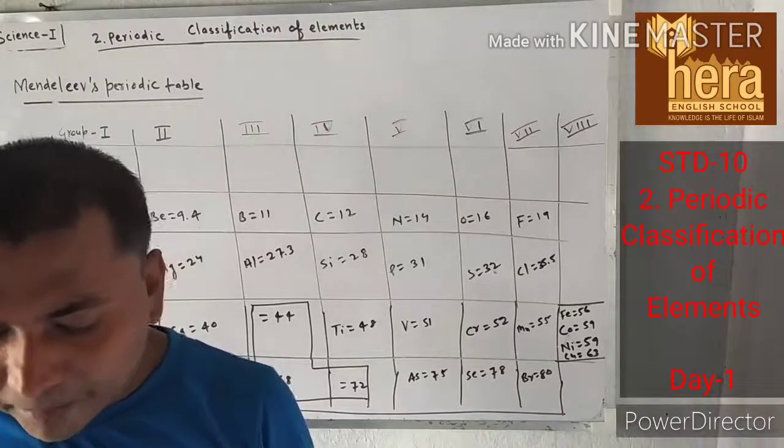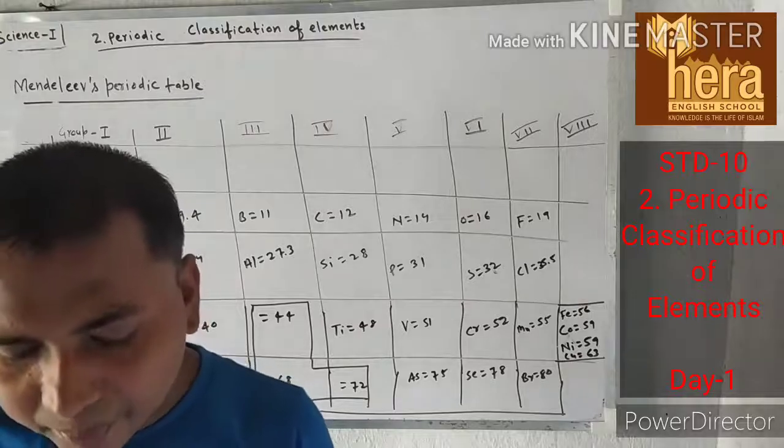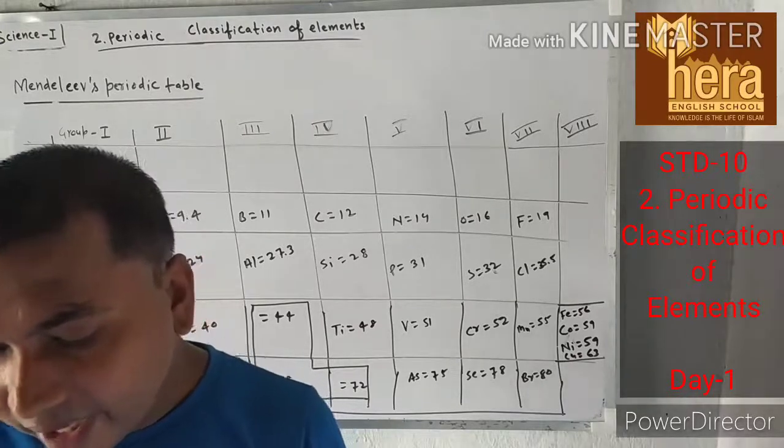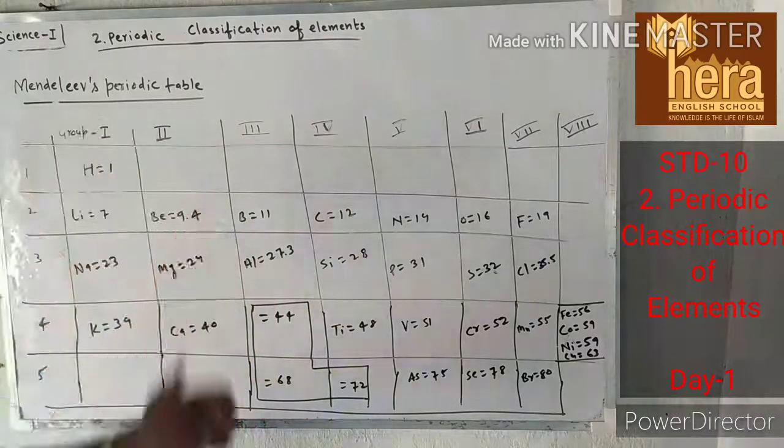in order to give proper place to elements according to their properties, the atomic masses of elements were revised.